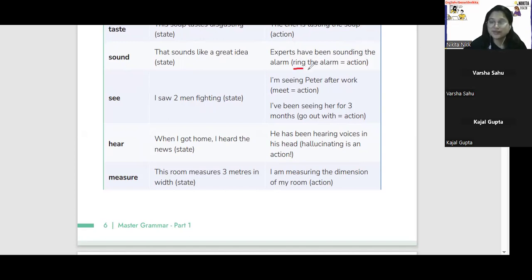It's not written ringing. You are adding another ing here. So ring the alarm is an action here. And experts have been sounding the alarm. Here it's like this: That sounds like a great idea. For example, where you have to use all these sentences. It is important to learn these sentences.